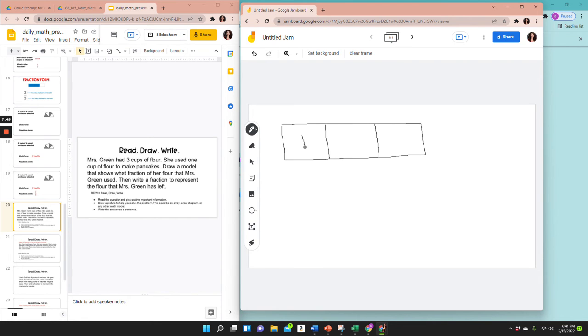And each part is 1 cup, right? Draw a model that shows what fraction of her flour that Mrs. Green used. She used 1 cup. So I'm going to shade in 1 part. This is 1 cup used.